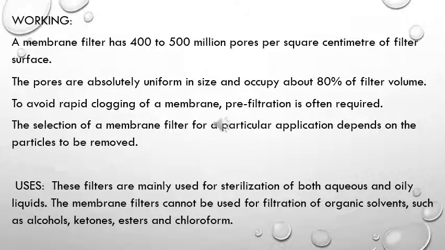A membrane filter has about 400 to 500 million pores per square centimeter. So in a square centimeter, there will be 400 to 500 million pores. Imagine the fineness of the membrane. The pores are absolutely uniform in size, and occupy about 80% of the filter volume. Now, to avoid clogging of the membrane, pre-filtration may be required.